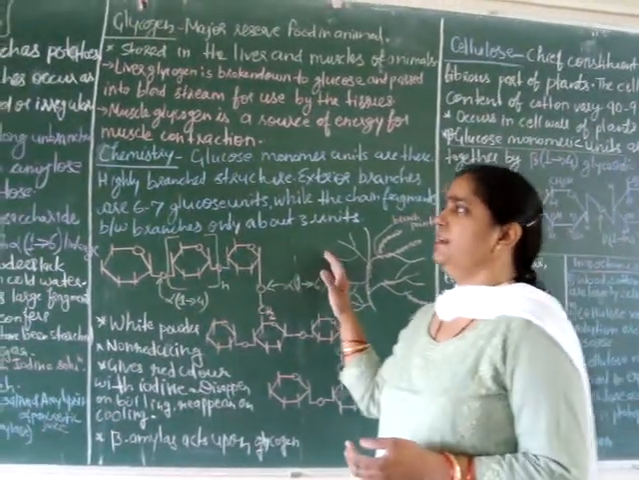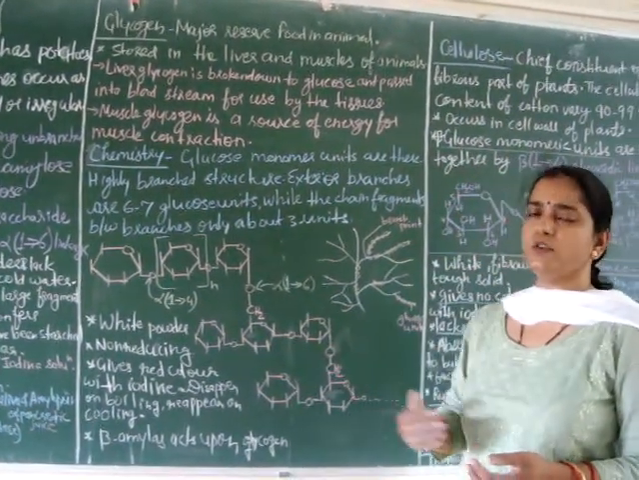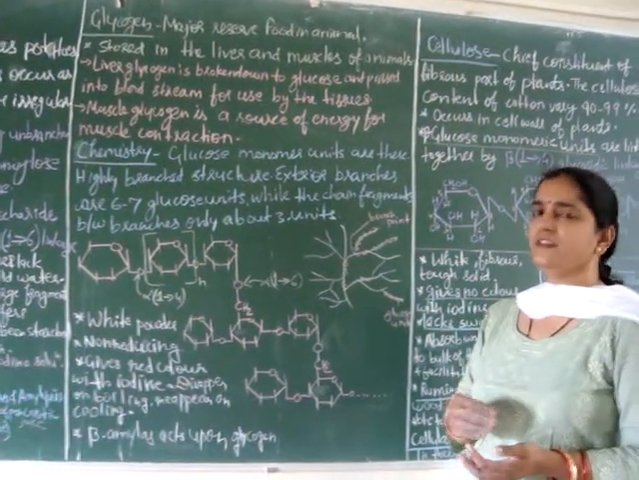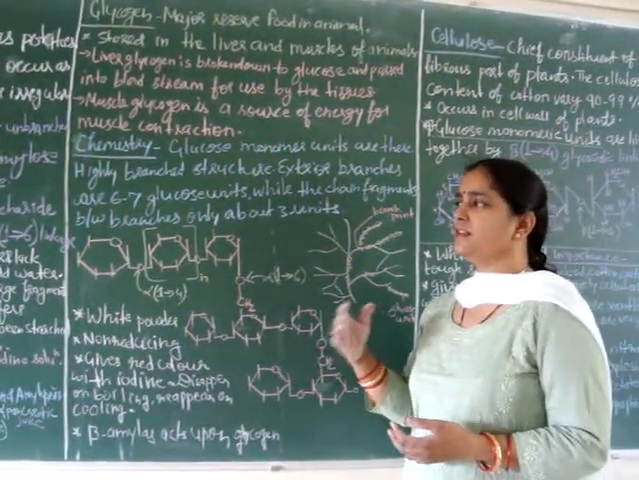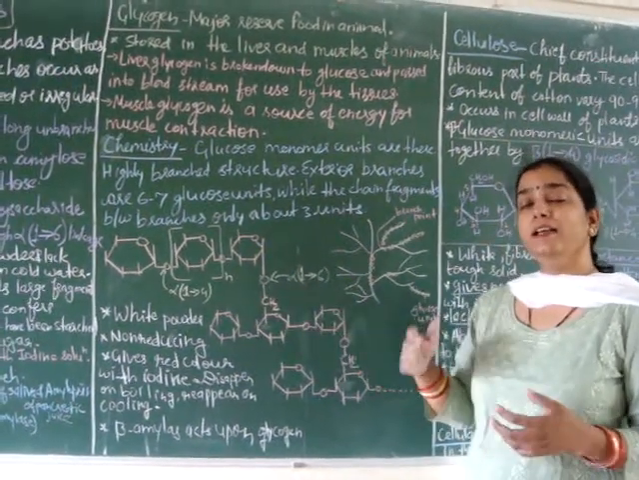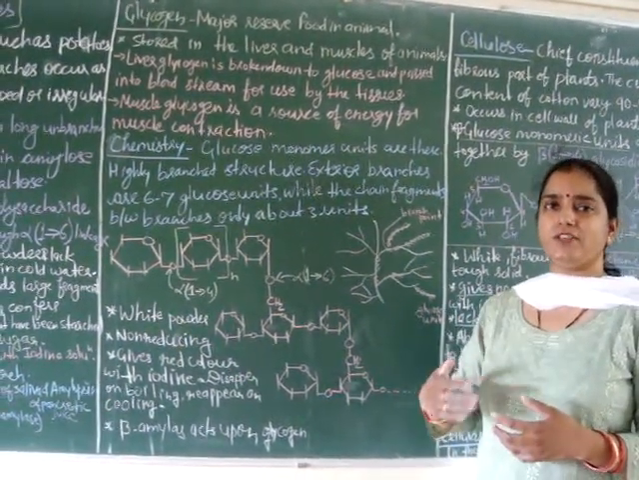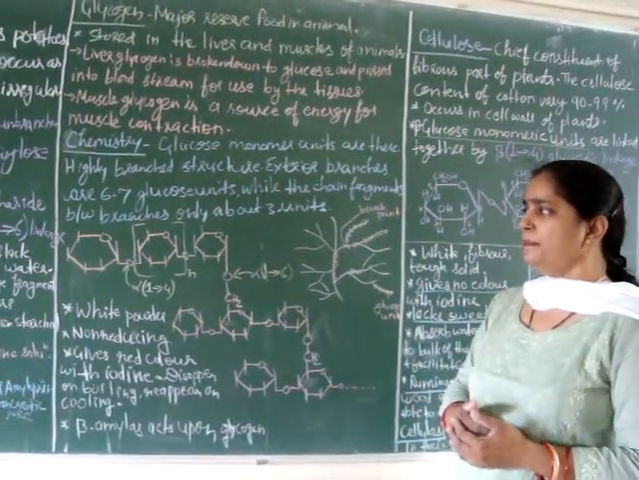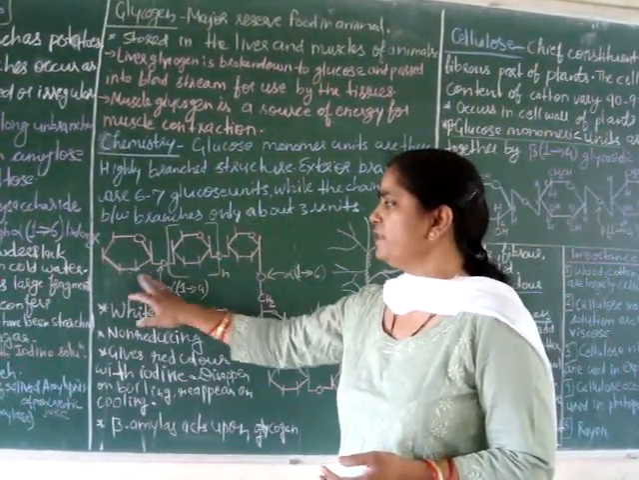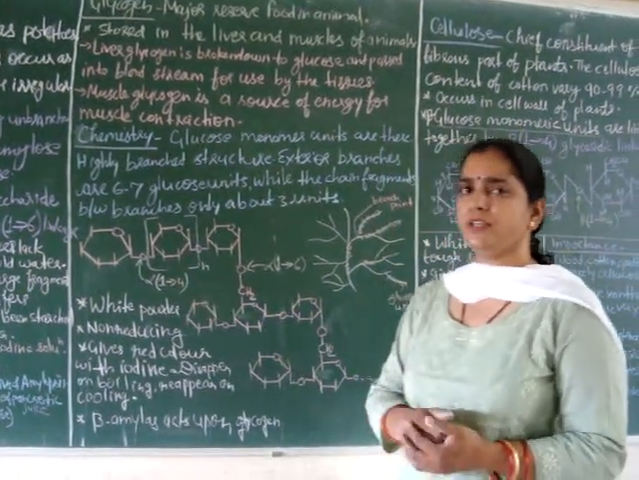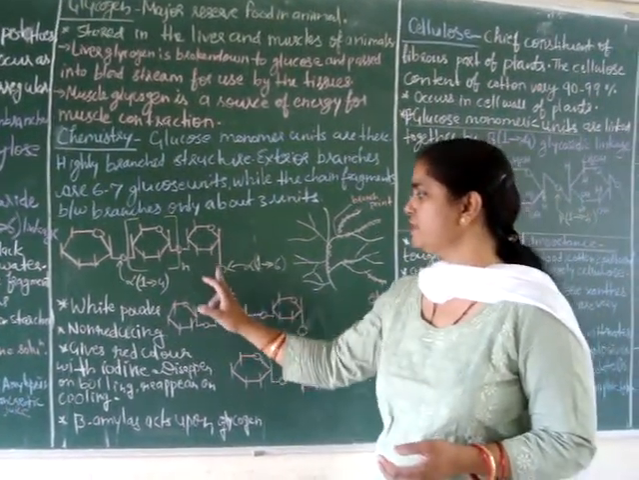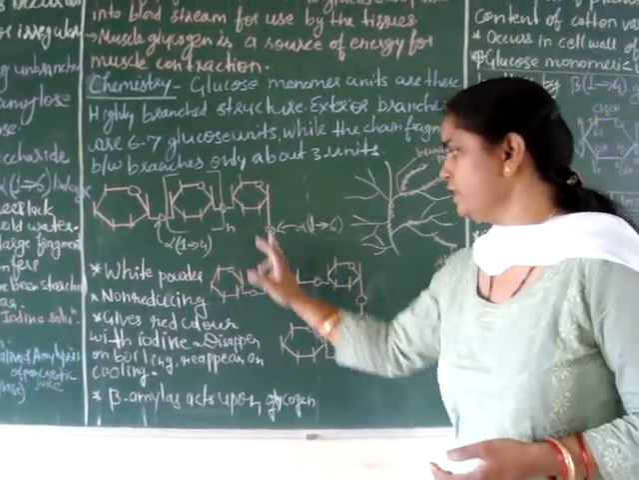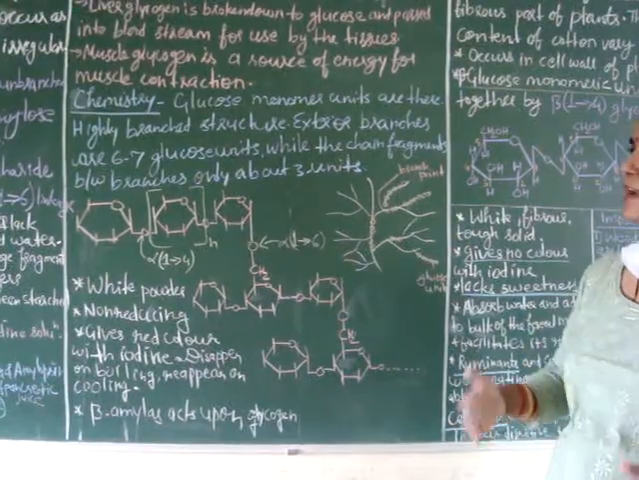Now their chemistry. Like starch, glycogen is also a polymer of many glucose units, but the difference is that its structure much resembles amylopectin and it is a very highly branched structure. It is more branched in comparison to amylopectin, and again the same glucose units are linked by alpha 1,4 glycosidic bonds and the branching occurs through alpha 1,6 linkage, and it is a very highly branched structure.